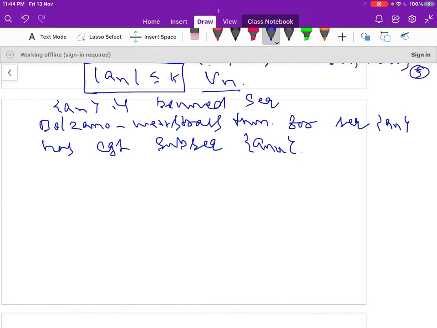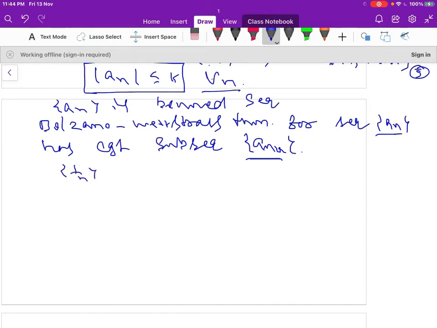So if the sequence is bounded, according to the Bolzano-Weierstrass theorem for the sequence a_n, a_{n_k} is a subsequence of a_n, which is always convergent here.